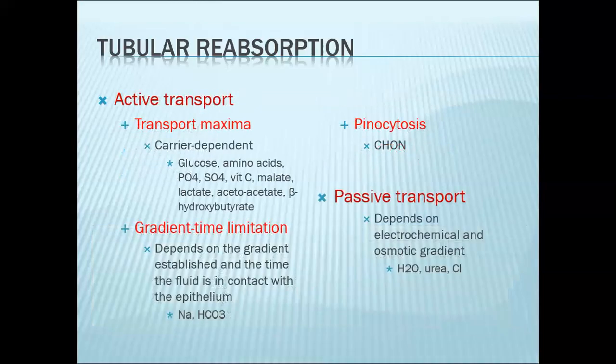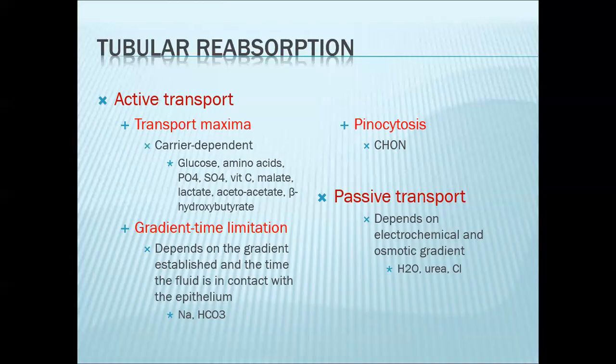Okay. So when we talk about tubular reabsorption, you have two important mechanisms for how this happens: active transport and passive transport. Let's discuss passive transport first. If you will recall, passive transport, of course, will not require ATP or energy. It will only depend on the electrochemical or osmotic gradient present in the tubules. This is how water, urea, and chloride are handled.